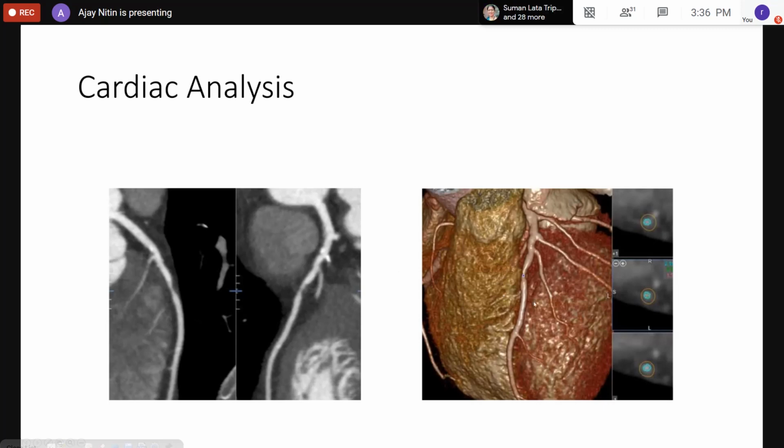If you see on the right hand side, you have a beautifully regenerated image, and you can see the blood vessel structure. We can also quantify how much has accumulated in terms of volume and density. In the right image, those green dots and yellow circles are basically trying to quantify the accumulation within the blood vessel. Based on the density and the accumulation, you will choose whether you have to do a stent, or whether it can go with medicines. So the approach is taken based on the analysis that is done here.